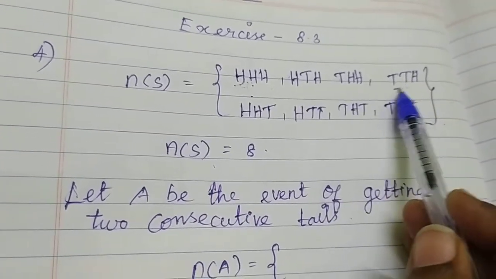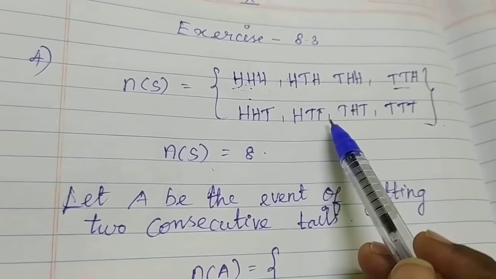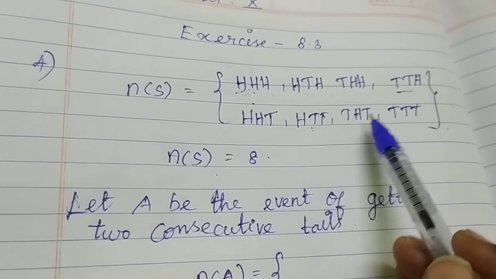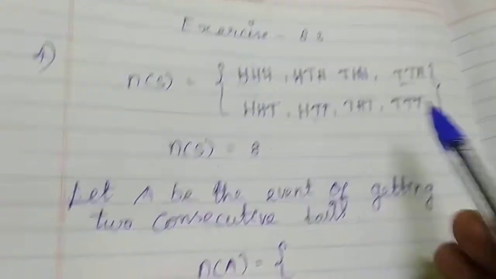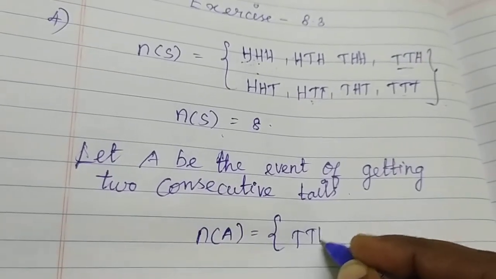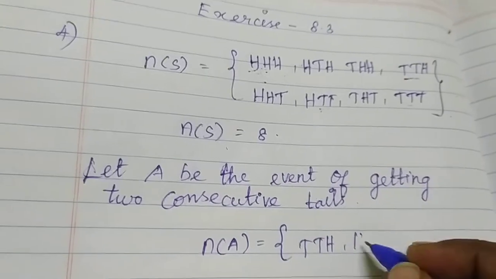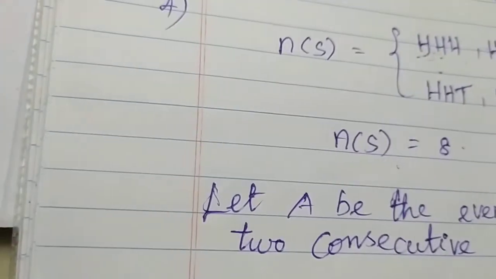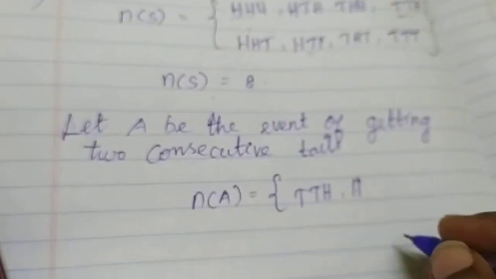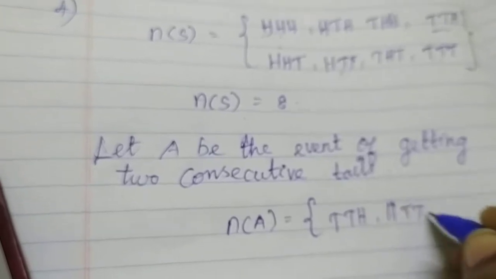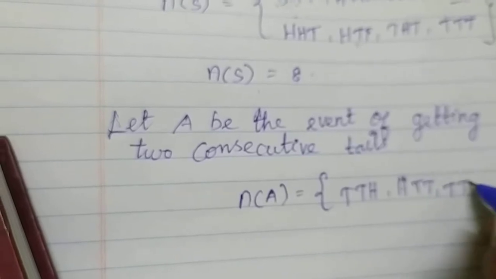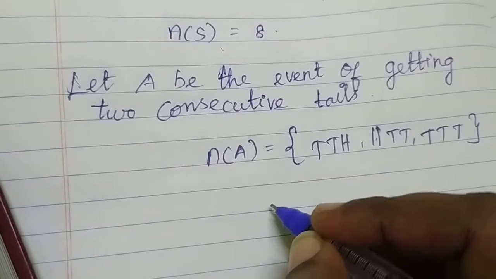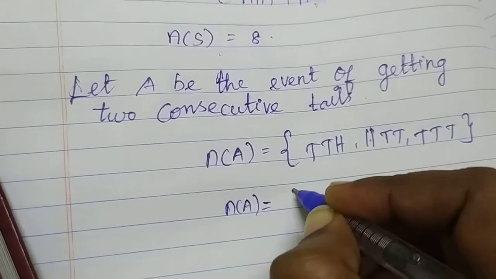So this is 1. Next, this. Next, this one. So continuously tails. So the number of A is equal to 3.